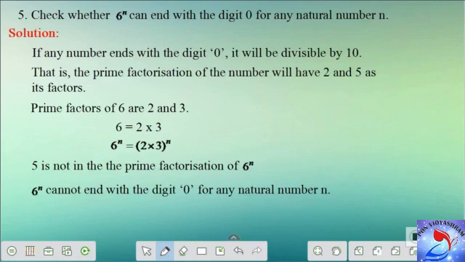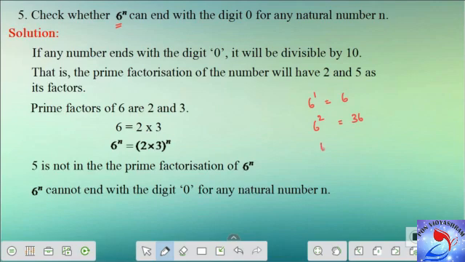Check whether 6 power n can end with the digit 0 for any natural number n. So we have to check whether 6 power n will end with a 0 for any natural number n. Let's say the natural number n is 1. So 6 power 1 is nothing but 6. Let me find out 6 power 2. That gives you 36.